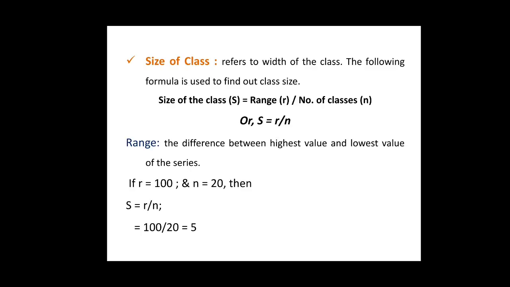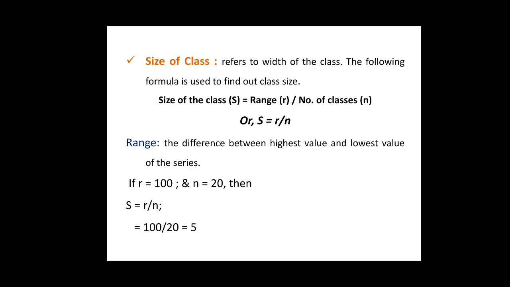For example, if the height of 1000 students are spread over 100 cm to 200 cm, that is, it varies between 100 cm to 200 cm, and we want to form 20 classes, then class size would be found out by using the formula given here, which is S is equal to R divided by N.